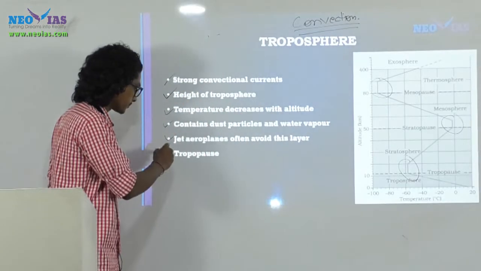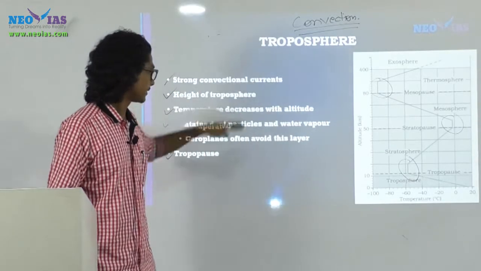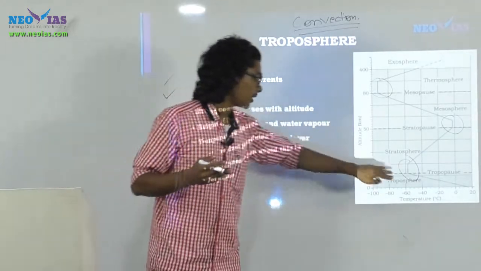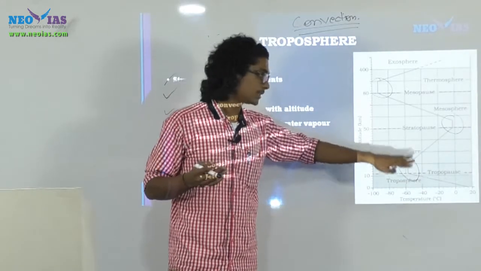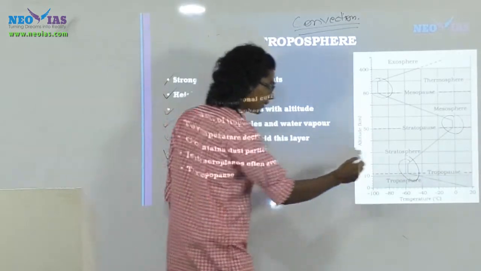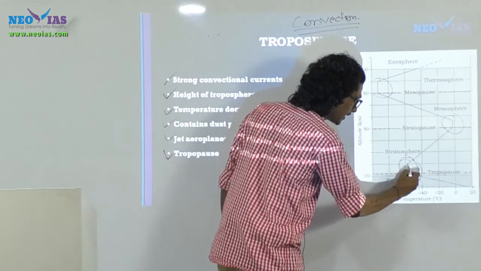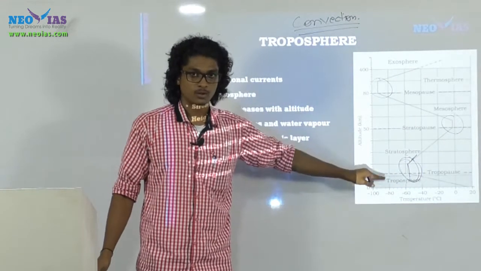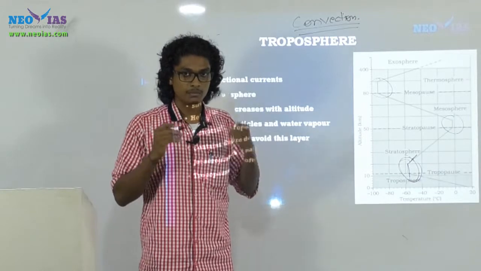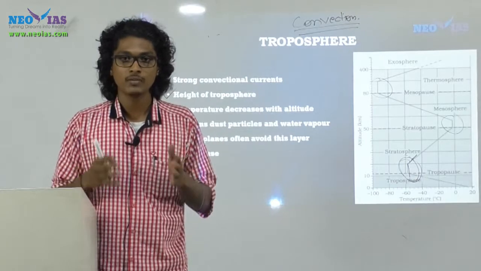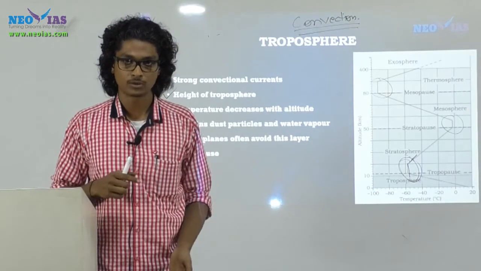Now, another thing regarding the troposphere is the tropopause. Pause means a transition between layers, right? Tropopause means the transition between the troposphere and the stratosphere. If you look at the tropopause, you understand that the temperature is uniform there, or not changing. The importance of the tropopause is that the convection gets terminated at the tropopause.